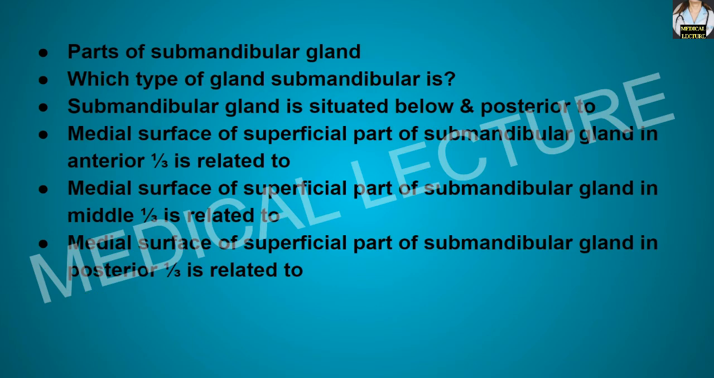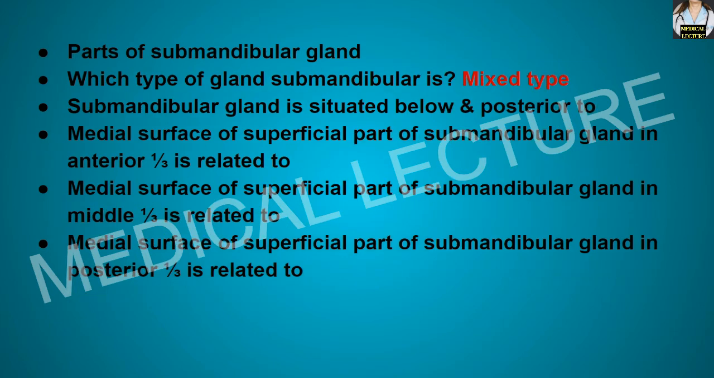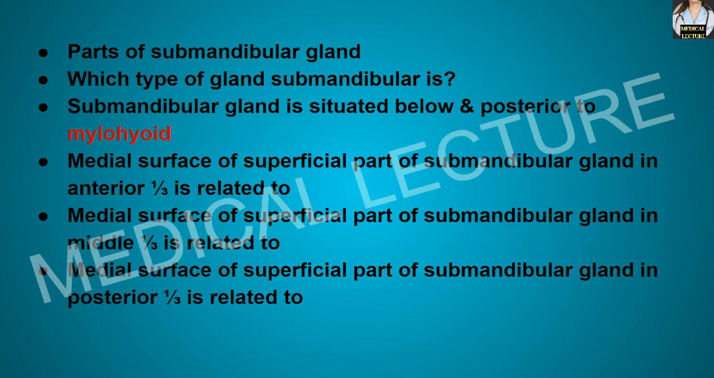Now, what are the parts of the submandibular gland? A large superficial and a small deep part. Now, which type of gland is the submandibular gland? It is the mixed type of gland. The submandibular gland is situated below and posterior to which muscle? Over here, the mylohyoid muscle.